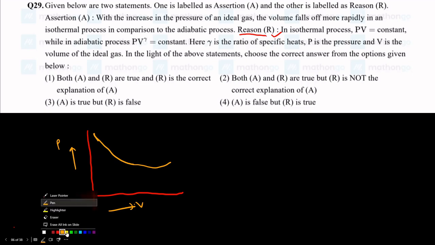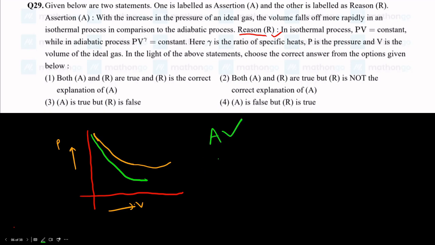And now for adiabatic, it is a similar graph but more steeply inclined, something like this. Now here we can see that when you increase the pressure, due to the slopes, the volume of the isothermal does in fact reduce at a quicker rate compared to the adiabatic process. So from the graph we can see that the assertion is correct, and the reason, which we already know, is correct.